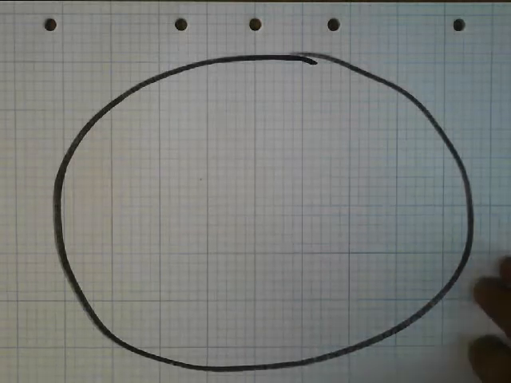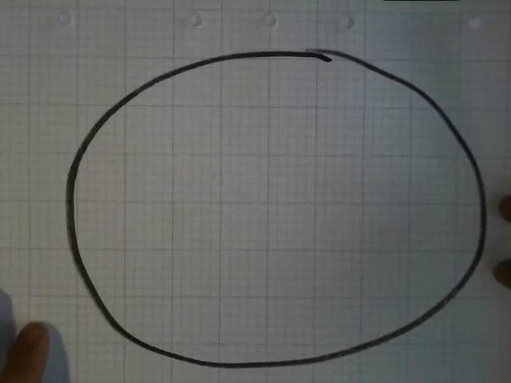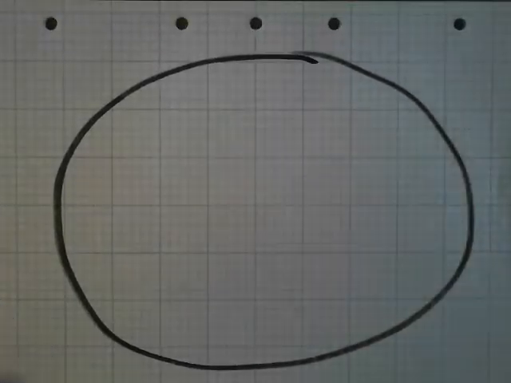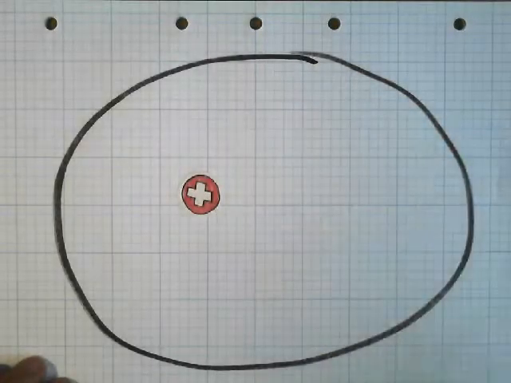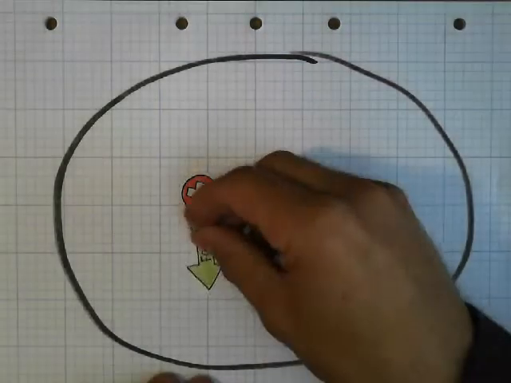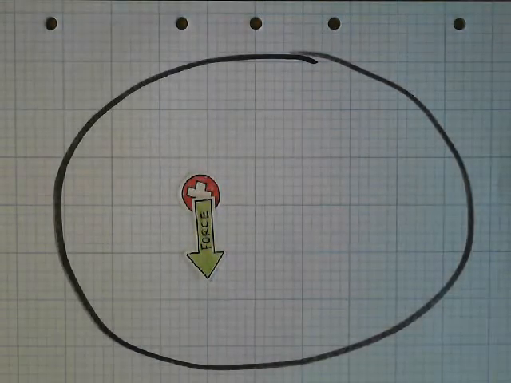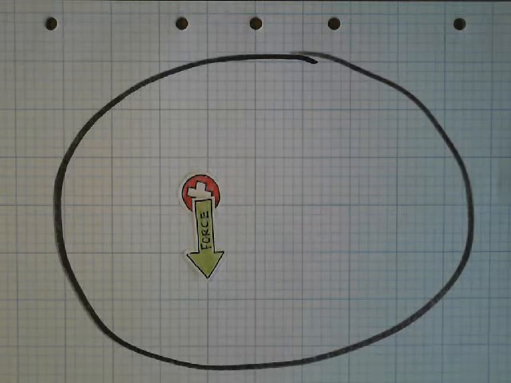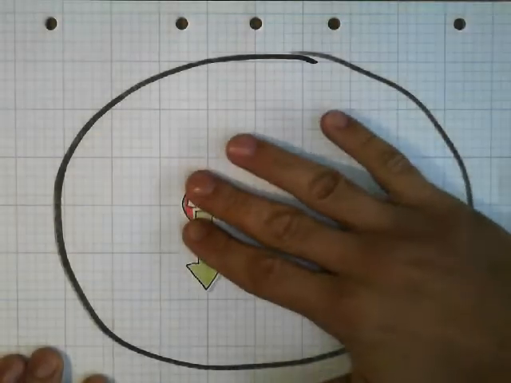So that's a gravitational field. What's that got to do with an electric field? Well, an electric field in physics is also a region in space. But this time, it's a region in space where a charged object experiences a force. And this force can cause charged objects to accelerate.